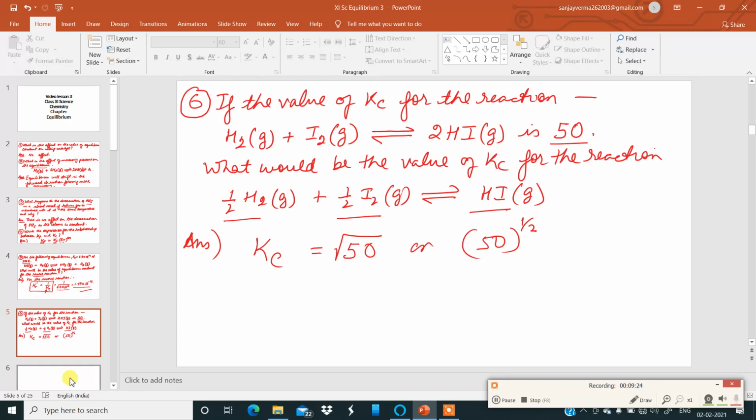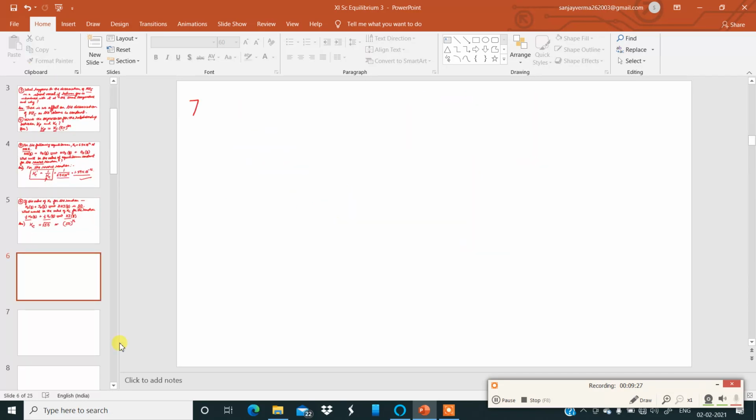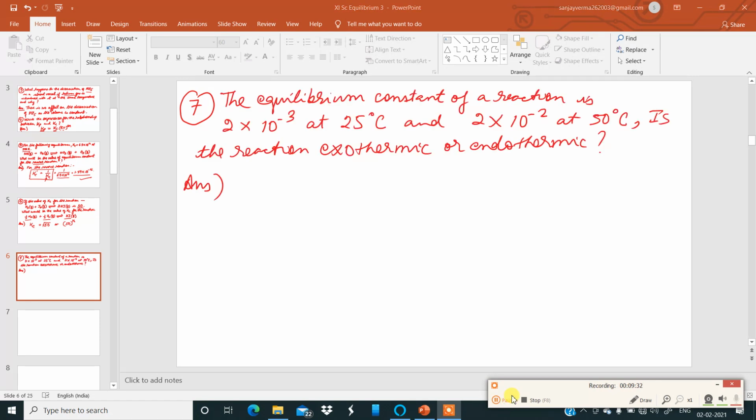Okay, now let us go to the next question. Question number 7. There is a reaction whose equilibrium constant is given at 2 different temperatures. The equilibrium constant of a reaction is 2 into 10 power minus 3 at 25 degrees Celsius, and it is 2 into 10 power minus 2 at a higher temperature. The value of Kc is increasing at a higher temperature. Is the reaction exothermic or endothermic?